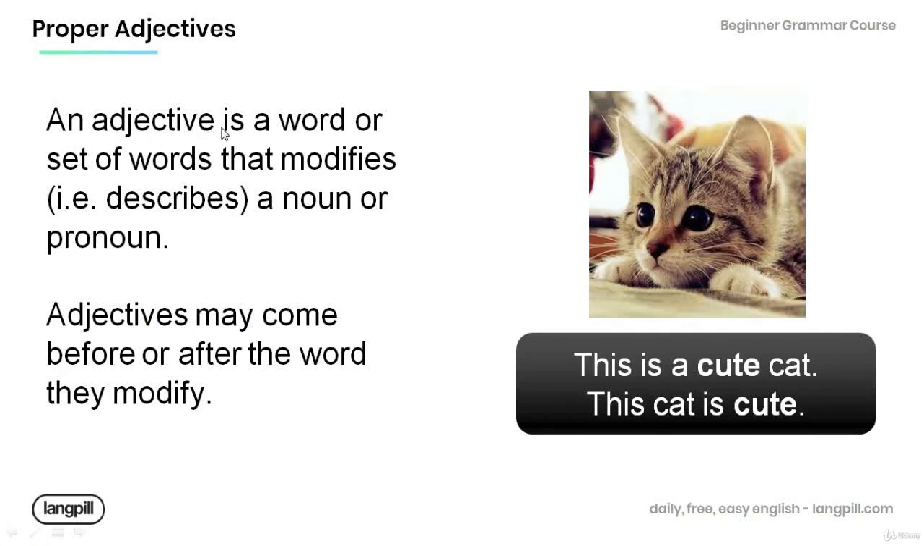Remember that an adjective is a word or set of words that modifies, in other words, describes a noun or pronoun. Note that adjectives may come before or after the word they modify, as in the example over here. This is a cute cat. The adjective cute modifies or describes the noun cat, and it comes before the noun. And in this sentence, this cat is cute. The adjective cute describes the noun cat, but note that it comes after the noun.